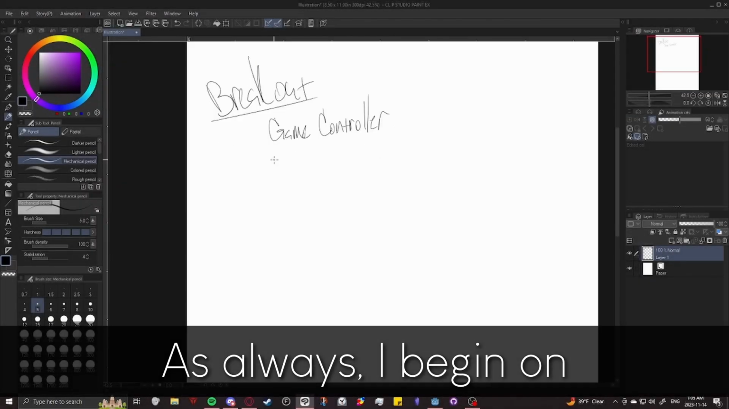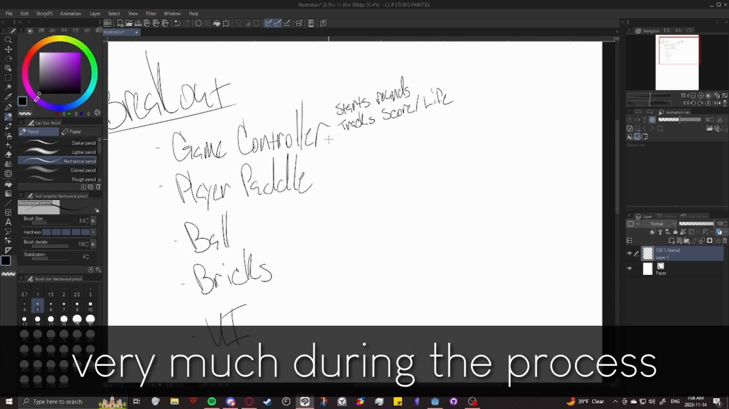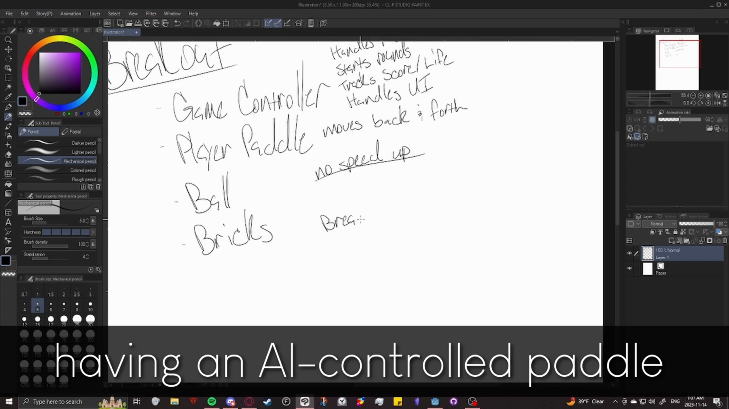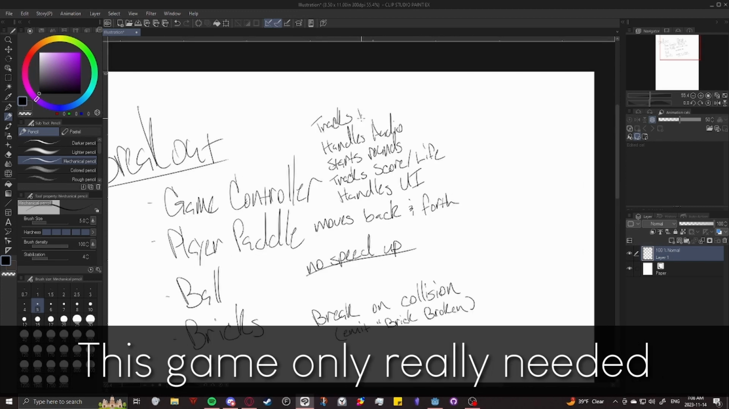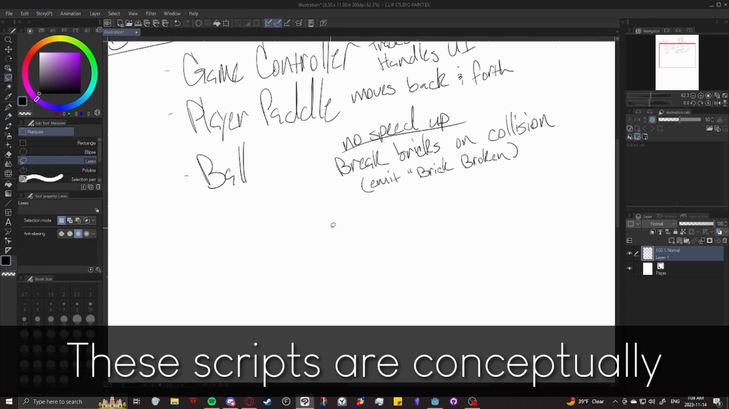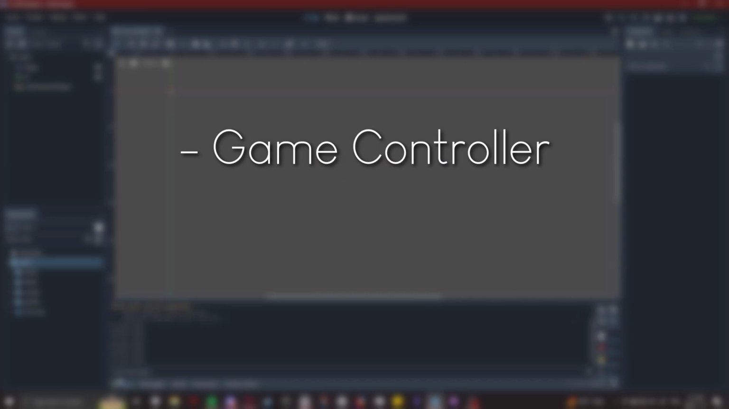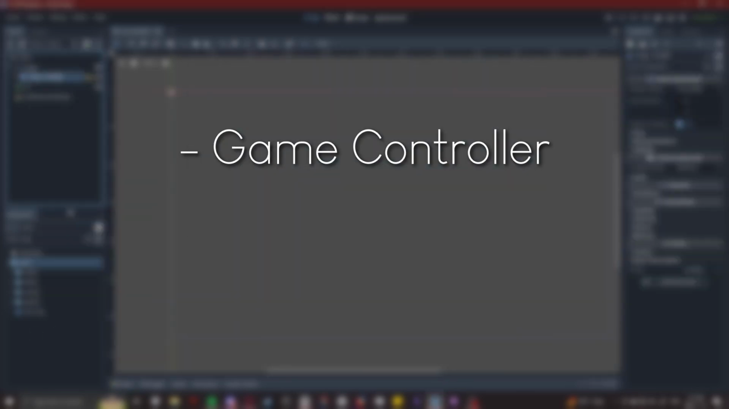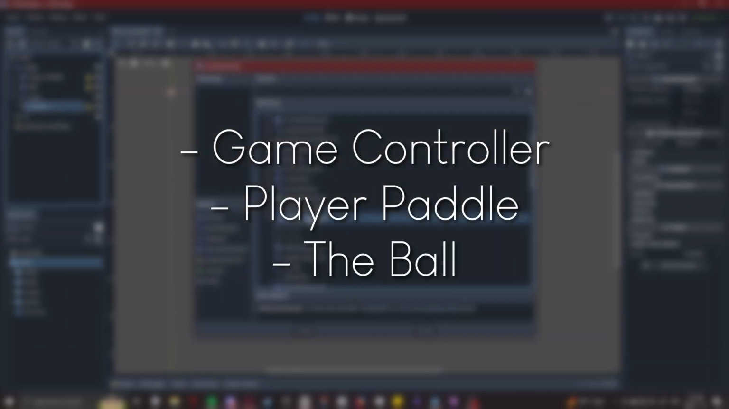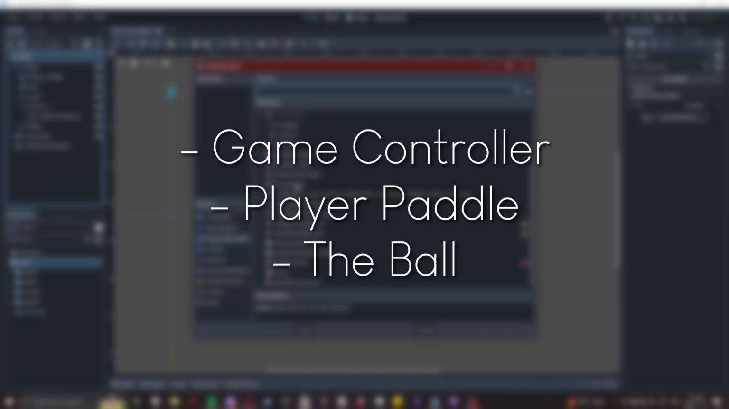As always, I begin on pen and paper. Again, this document wasn't referenced back to very much during the process. I did notice, however, that by virtue of not having an AI-controlled paddle, this game only really needed a total of 3 main scripts. These scripts are conceptually the same as they were in Pong. The game controller, that handles the majority of the logic for the game, the player's paddle, which takes in an input and moves accordingly, and the ball, which bounces around the level and breaks bricks if it collides with them.